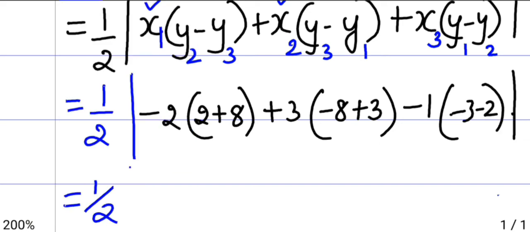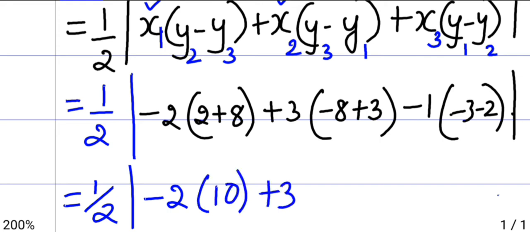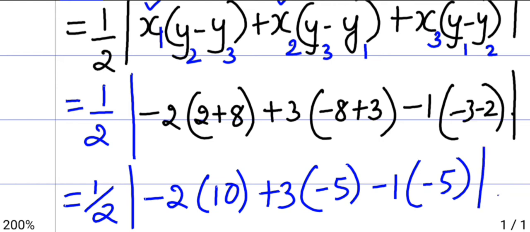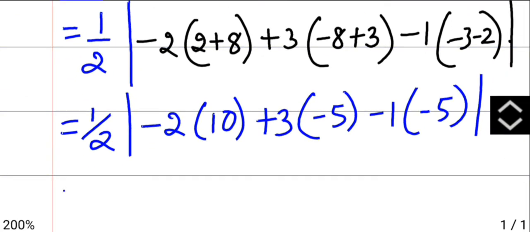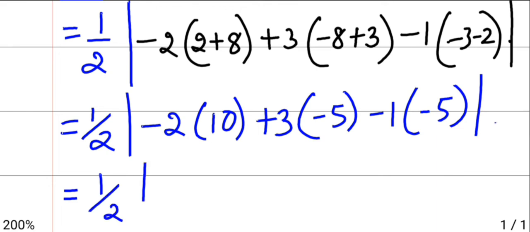1 by 2 minus 2 of 10 plus 3 of minus 5 minus 1 of minus 5. When you have the same sign you should add. When you have different signs you should subtract. So 1 by 2 mod of minus 20 minus 3 5s are 15 plus 5 1s are 5.